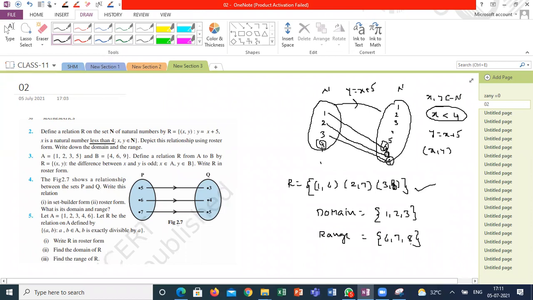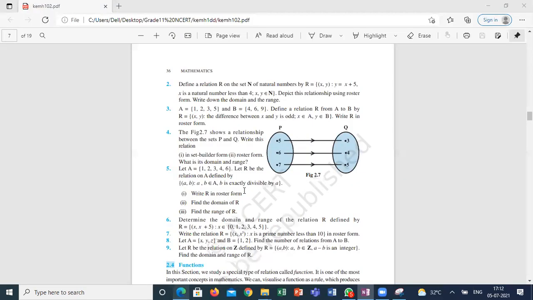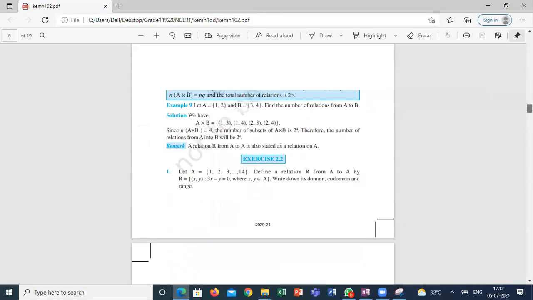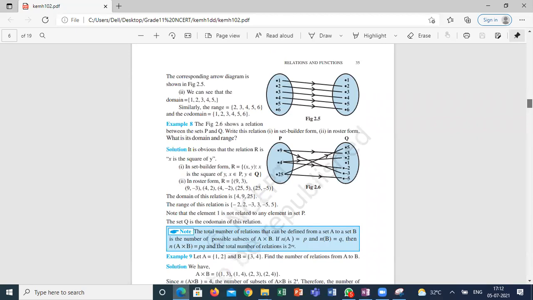Guys, are you clear what I'm saying? Sir, in this case, then the codomain is natural numbers, right? Codomain is natural numbers. Let's see. I'm going back to the definition of the domain. What is the domain definition, guys?